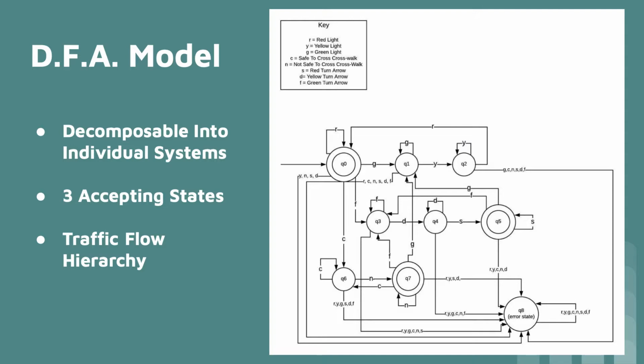When creating my DFA model, I started with a minimal viable product approach, working from the basis of the simple green, yellow, and red light and adding more complexities as I completed portions. I took this approach so I can build each subsystem and then integrate it into an existing model, ensuring that the systems can be decomposable. Each subsystem has their own accepting states, so that can work independently in addition to cohesively.